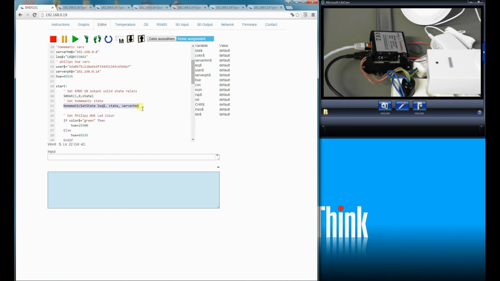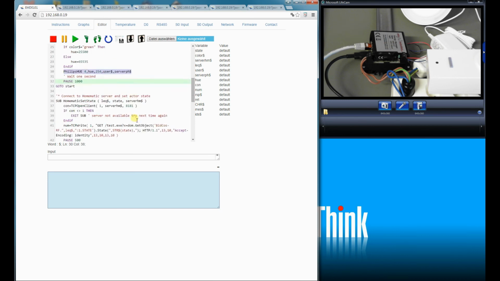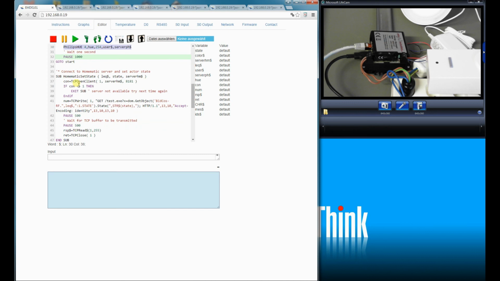These subroutines can be rewritten to your favorite smart home solution, as most solutions have an open interface to do so. The Philips Hue LED lamp could be combined with a monitoring example to adjust the color of the LED depending on the house power consumption or PV plant power production. It's also possible to control the EMDO externally with basic variable state and color.